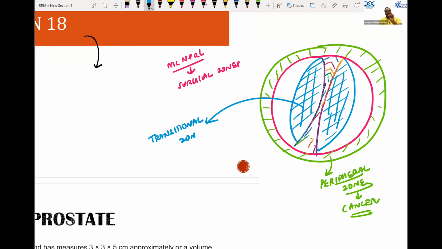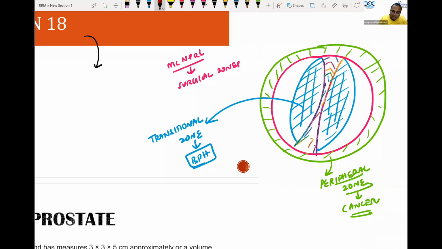Now the question comes, if I am going to do TURP for all the old fellows in the country, will it reduce the risk of cancer? No, because cancer is common in the peripheral zone. In TURP, I will be coring out the transitional zone only. Cancer is very common in the peripheral zone.